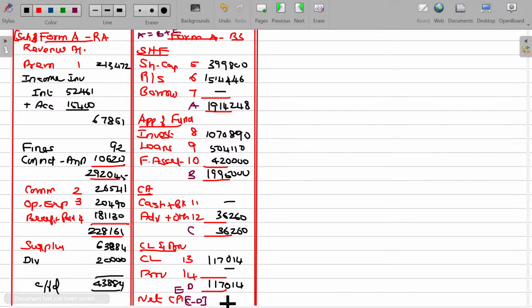Net current assets should be a negative value, 80,754. If you add up the application B and E, that should be equivalent to this value. Hope you will now be able to understand the preparation of the final accounts of a life insurance company.